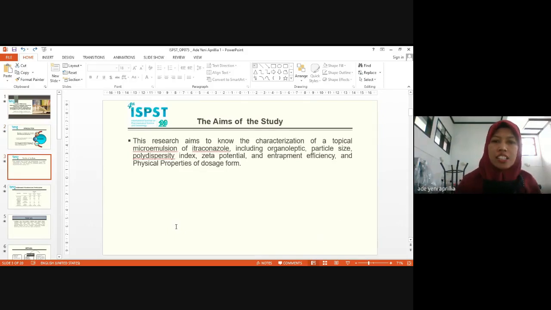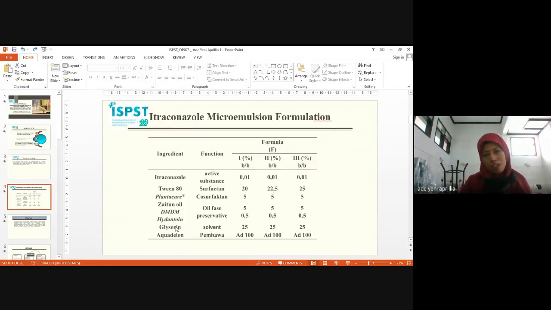The aim of the study is to characterize the topical microemulsion of itraconazole, including organoleptic, particle size, polydispersity index, zeta potential, entrapment efficiency, and physical properties of the serum. This is the formula of the microemulsion formulation. The difference among the four formulations is the concentration of Tween 80.